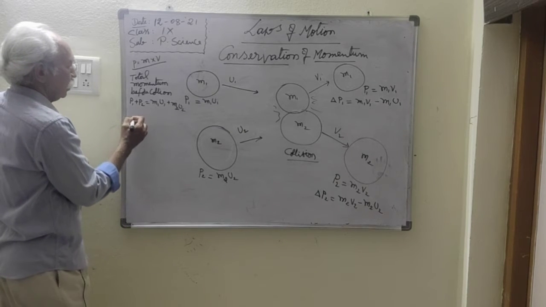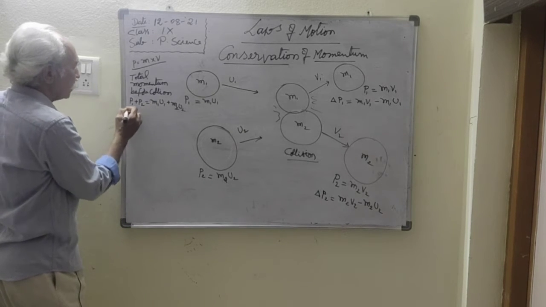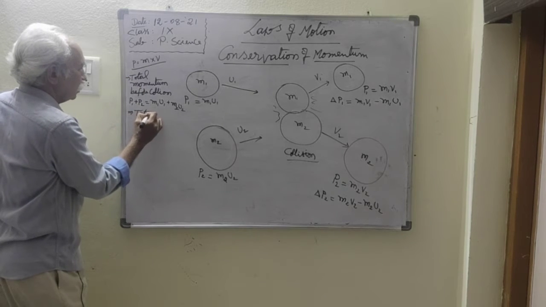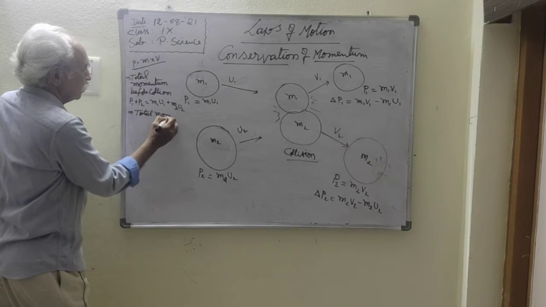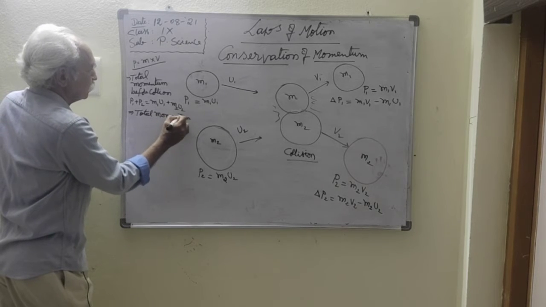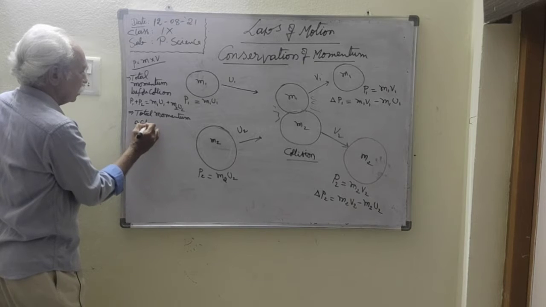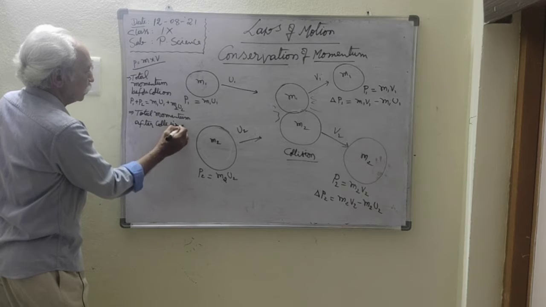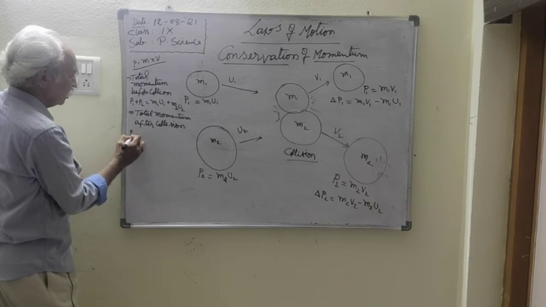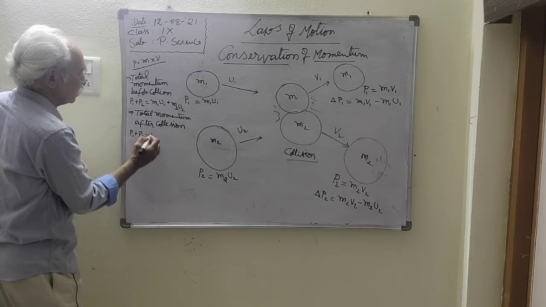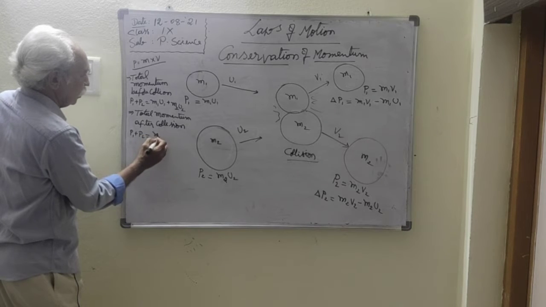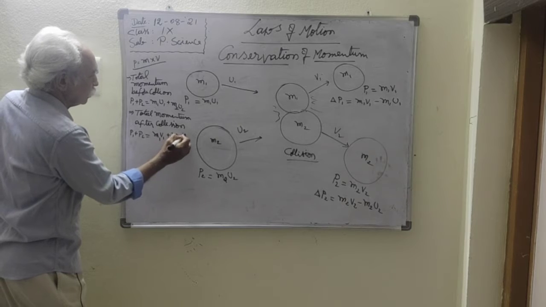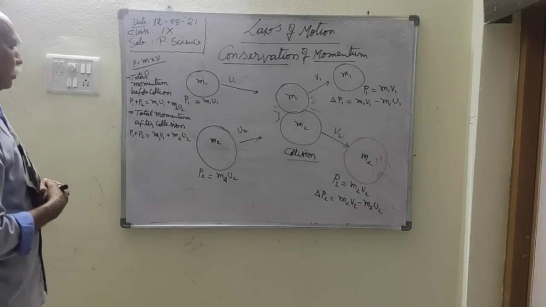So, total momentum after collision. How much is there? It is m1 v1 plus m2 v2. This is the total after collision.